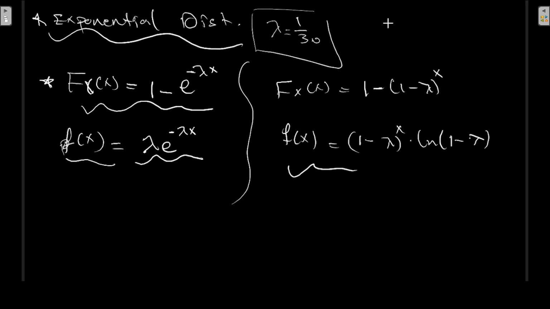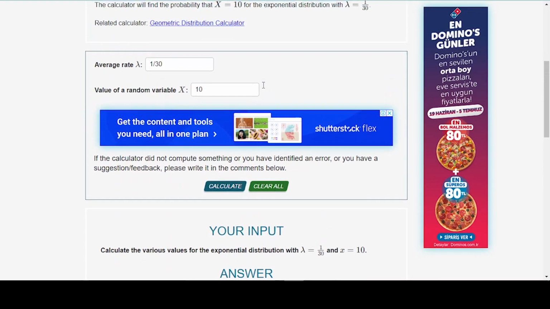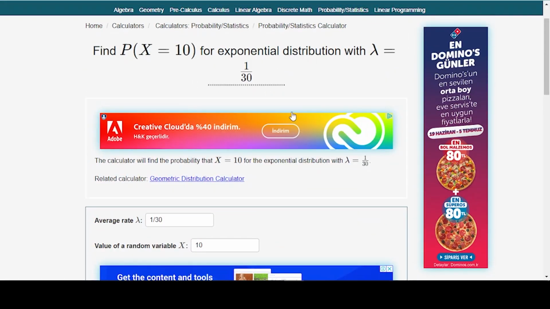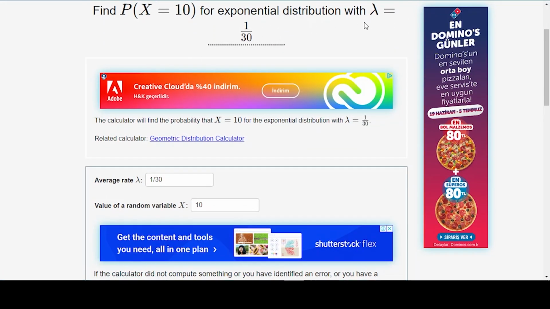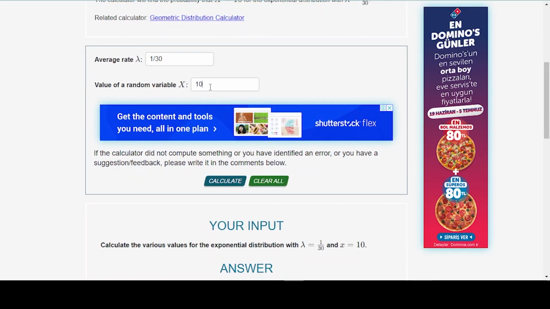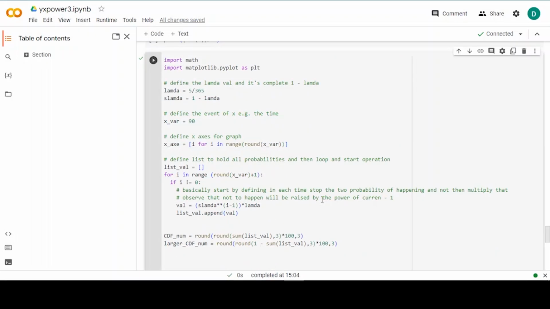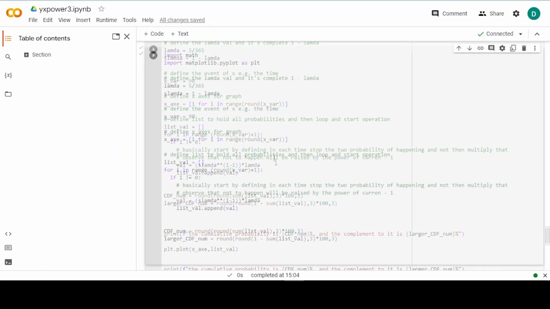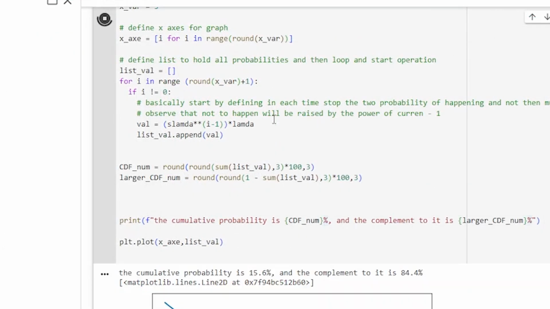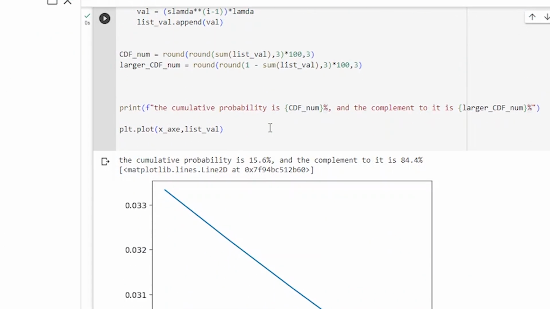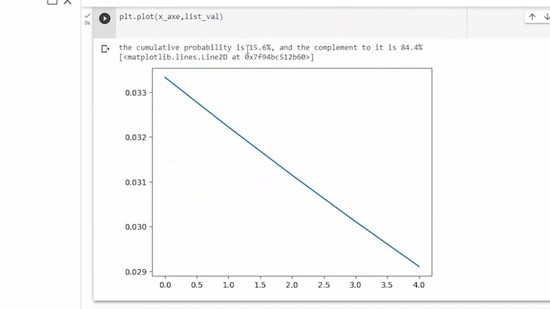Let's try to see some values of x at 10 minutes, x at 5 minutes, 30 minutes. I'm going to show you both sides. This is an online calculator for the exponential function with lambda equal 1 over 30. And you can choose the values of x as you like. At the same time, I have written short code here in Python. Let's do this and see what information we get at 5 minutes. So at 5 minutes, I am expecting 15.6.